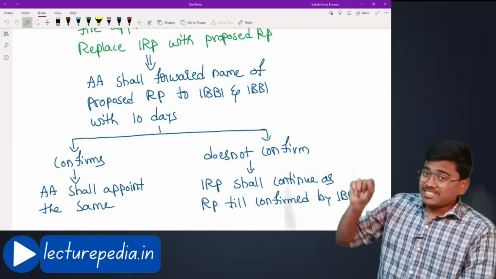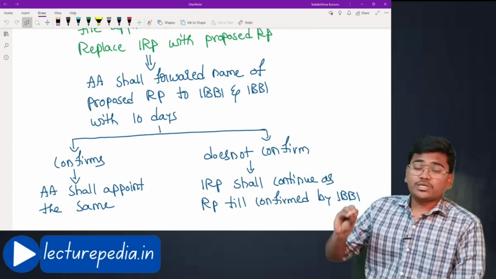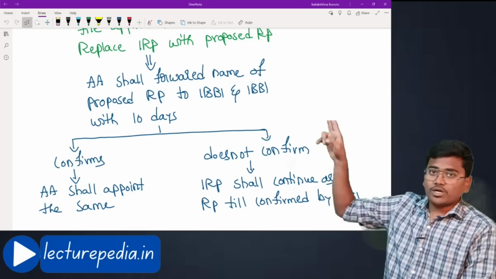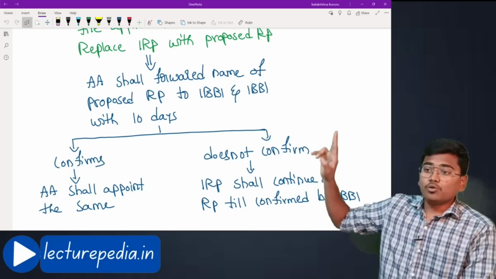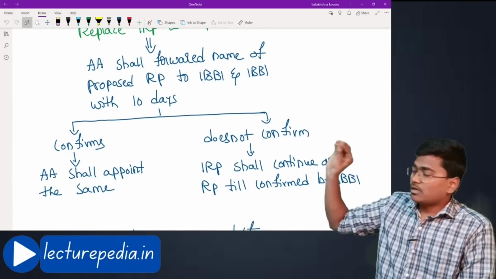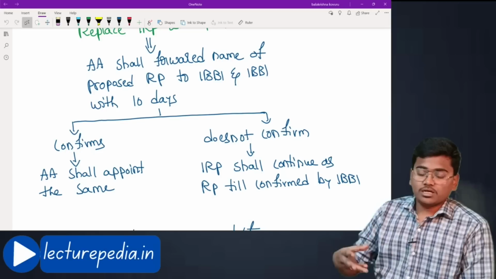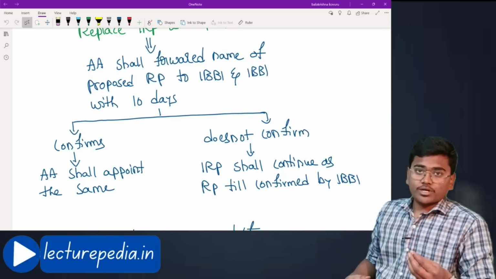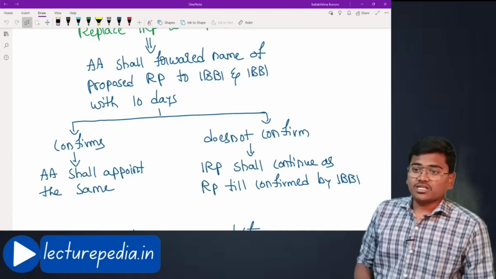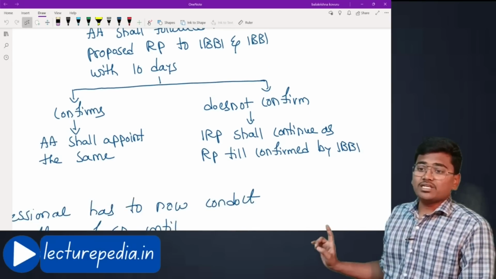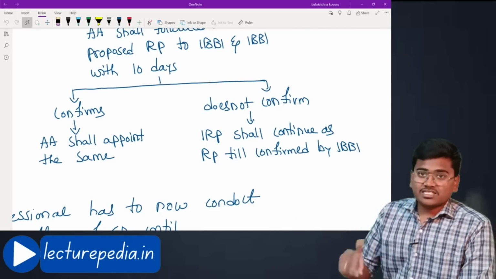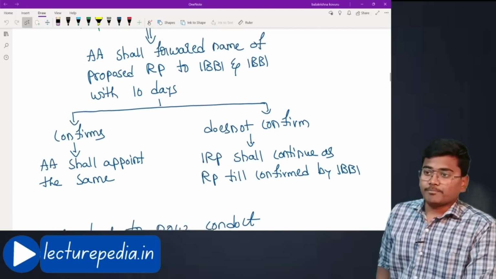This acceptance or rejection has to be given within 10 days of forwarding the application to the IBBI. Once the IBBI confirms the application, that is, allows the appointment of the proposed resolution professional, the adjudicating authority shall appoint the same proposed resolution professional as the resolution professional of the CIRP.